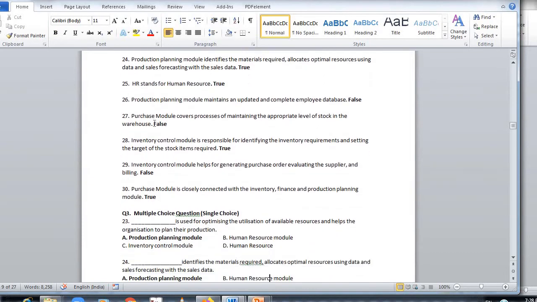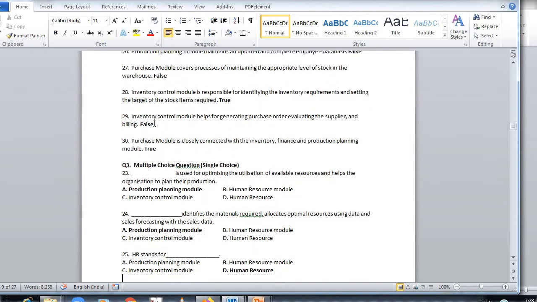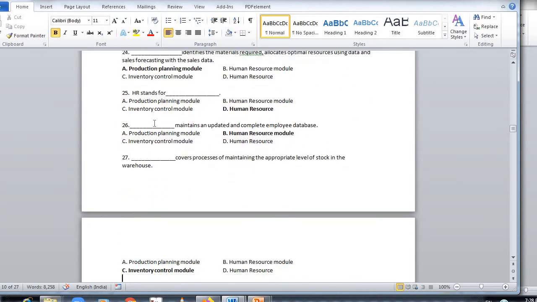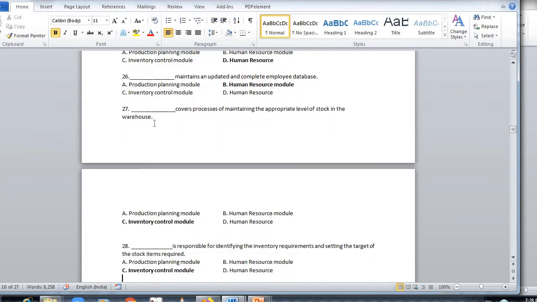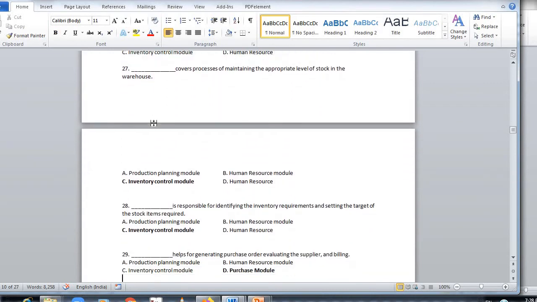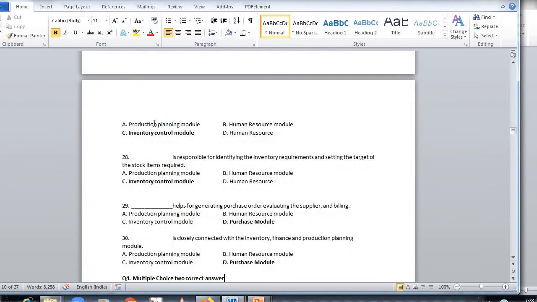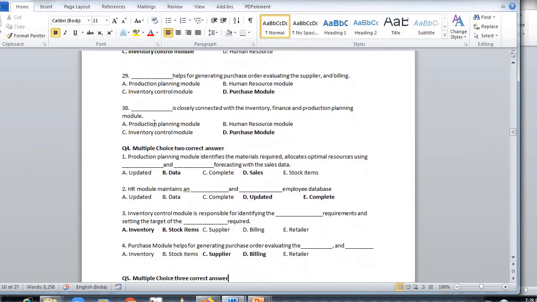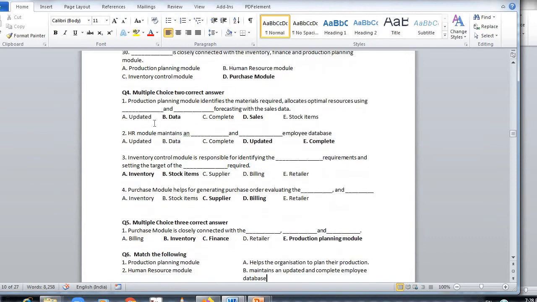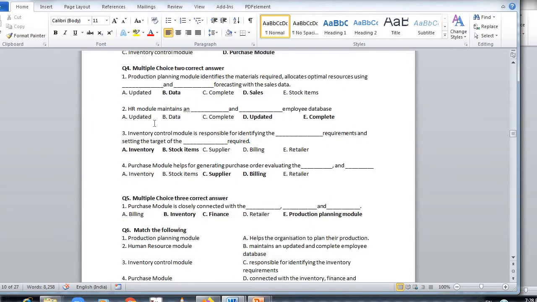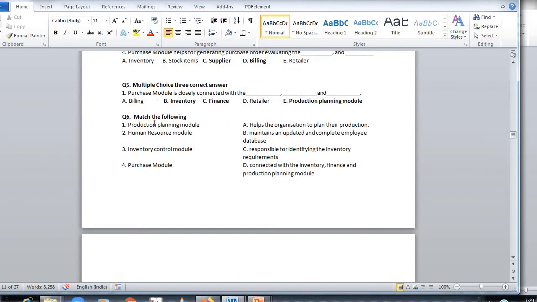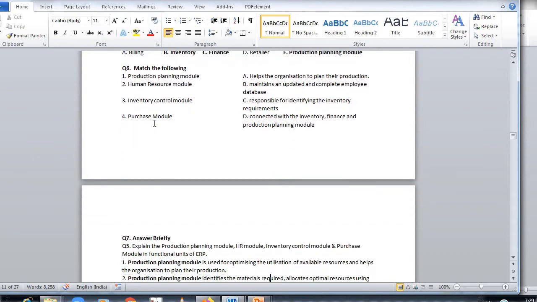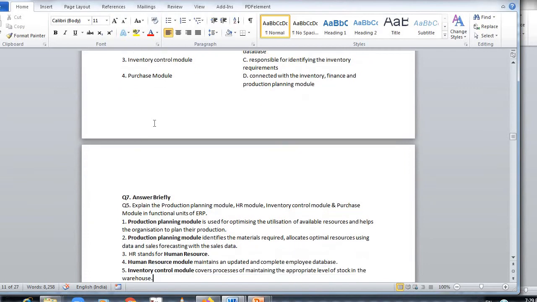Based on the fill in the blanks, true or false. Then multiple choice single. Multiple choice, 2 correct answers. Multiple choice, 3 correct answers. Match the following. Answer briefly that we have discussed.